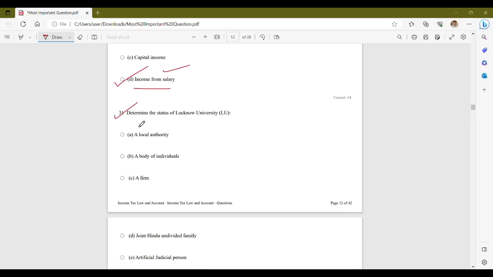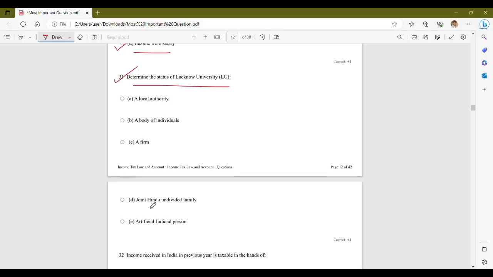Now, question number 31. Determine the status of Lucknow University: a local authority, a body of individuals, a firm, a joint Hindu undivided family, or an artificial judicial person. So, the status of LU would be option E, that is artificial judicial person.